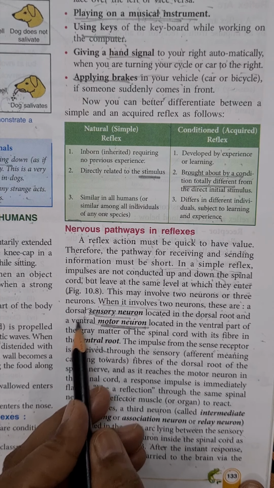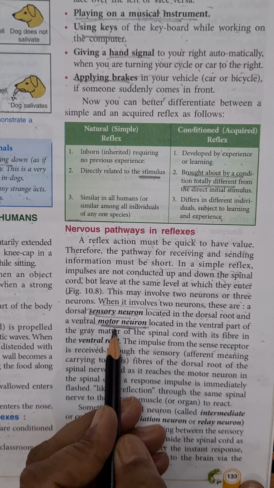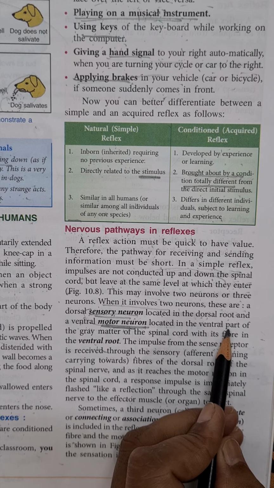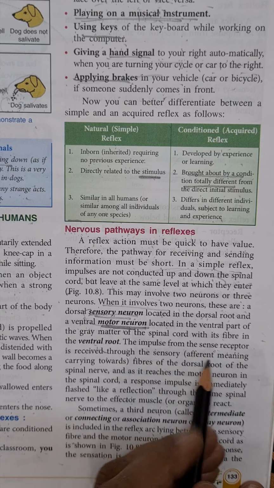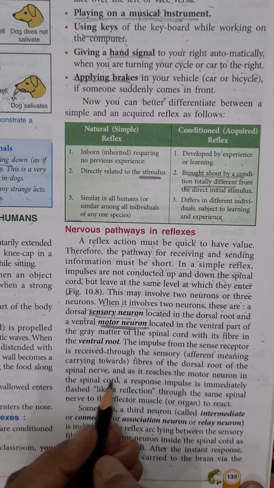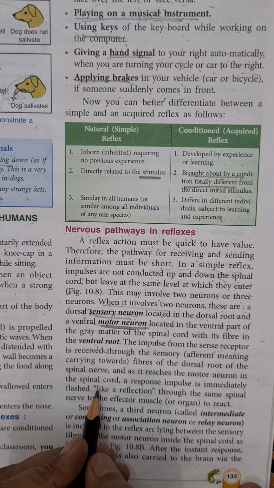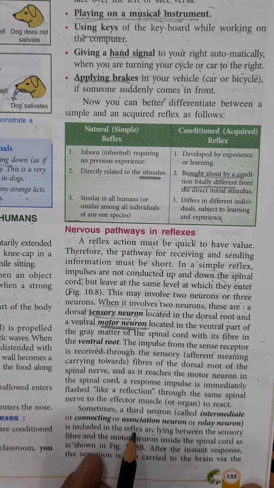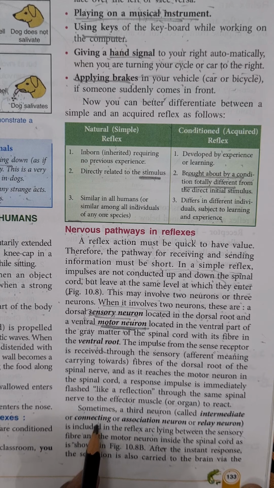After getting the decision from the spinal cord, that decision in the form of impulse is carried by motor neuron, which is located in the ventral part of that spinal nerve, and it is carried to the effector organs, which show their response accordingly. Now, if three neurons are involved, then the third one is the intermediate or relay neuron, or we call it the connecting neuron.